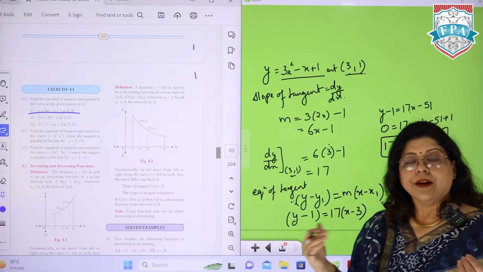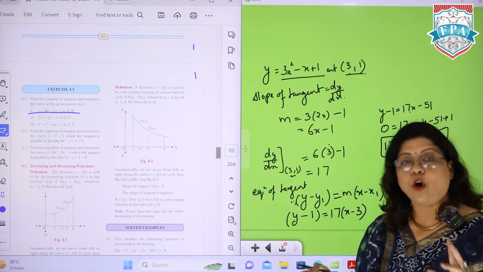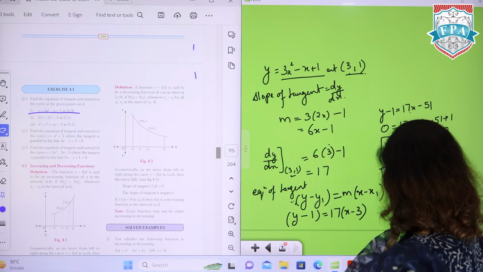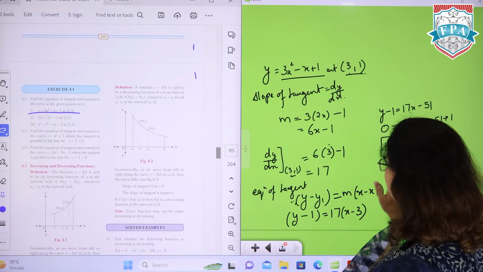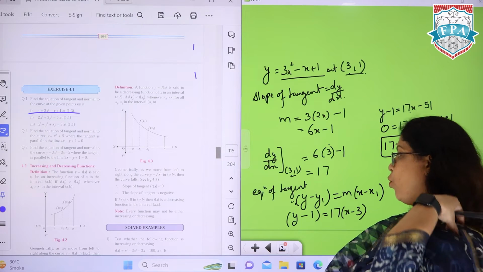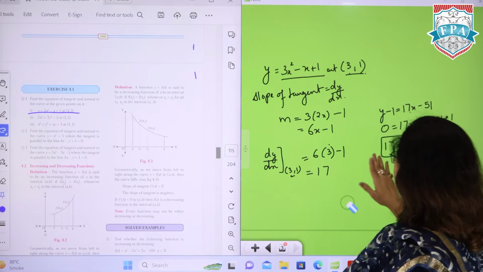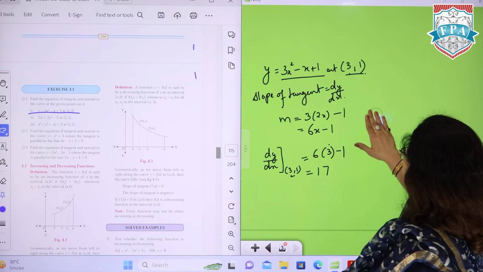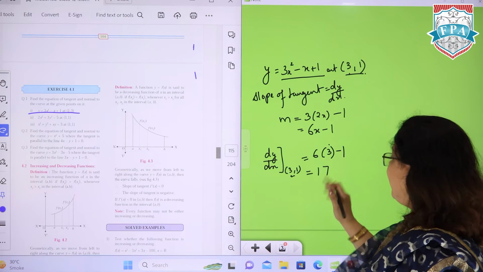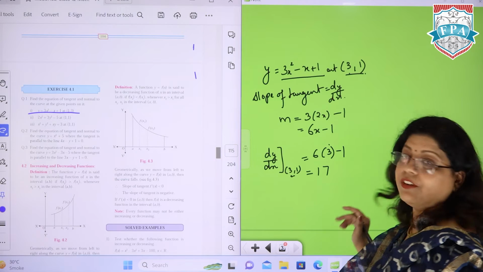Okay. Now we'll move to the equation of the normal. For the equation of the normal, our base will be the same, only the slope will change. So let's see the slope part over here. dy by dx we've already calculated as 17.